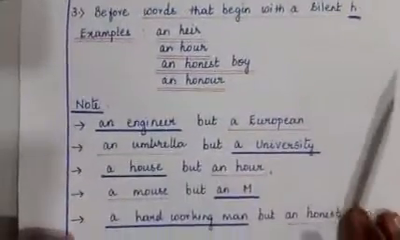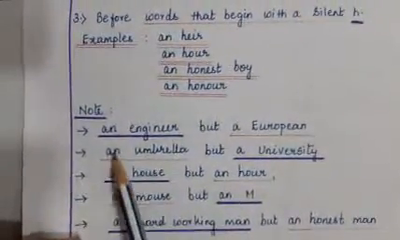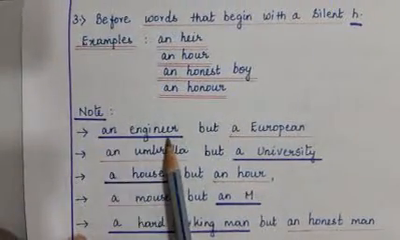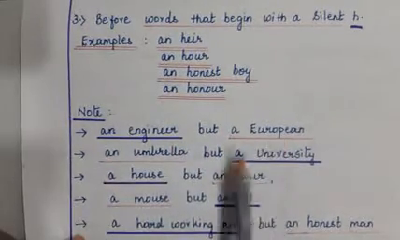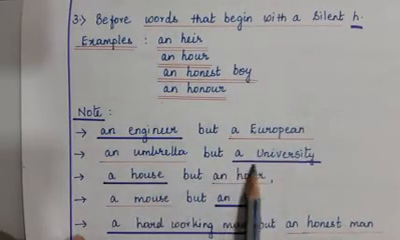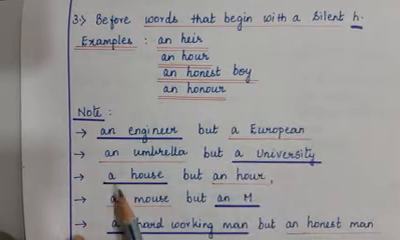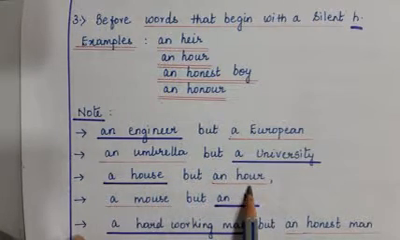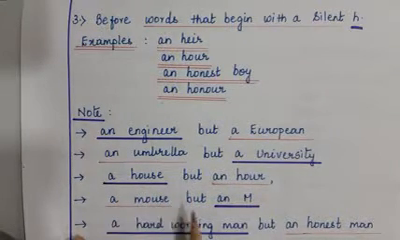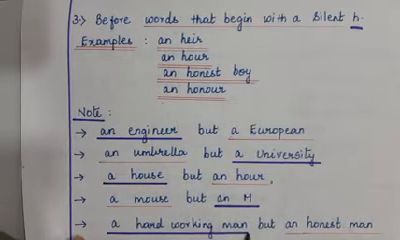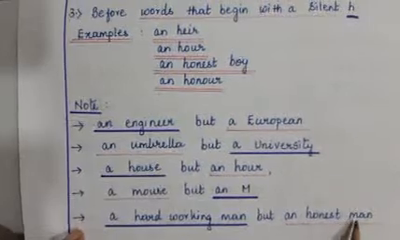Now let us see some exceptional cases. An engineer but a European. An umbrella but a university. A house but an hour. A mouse but an M. A hard-working man but an honest man.